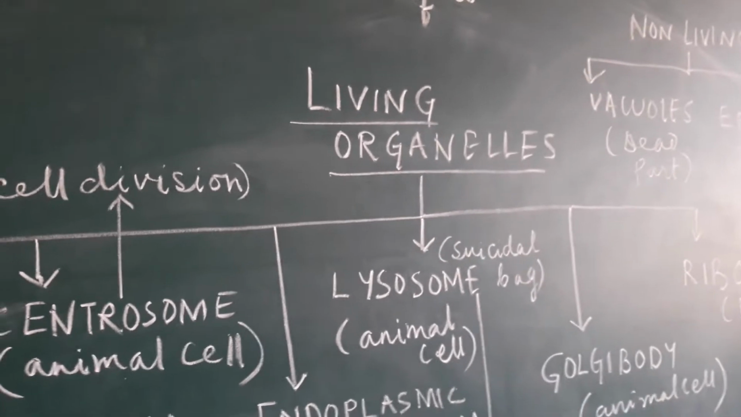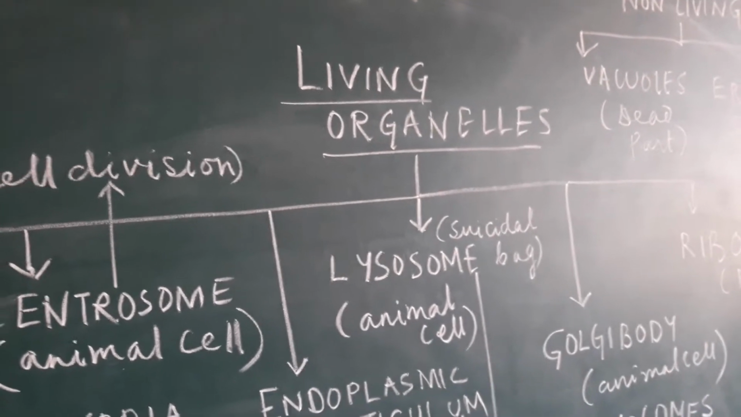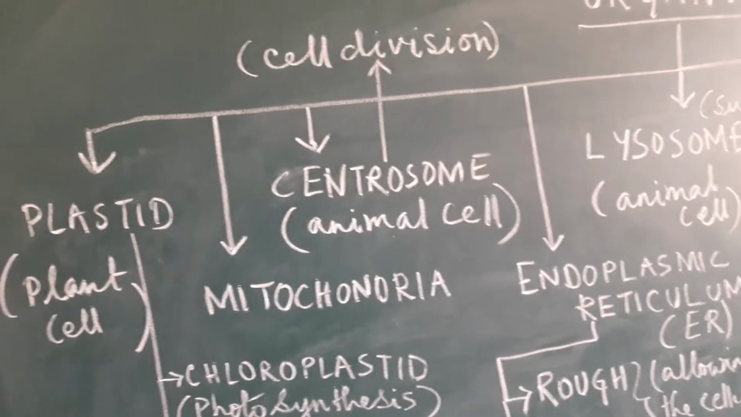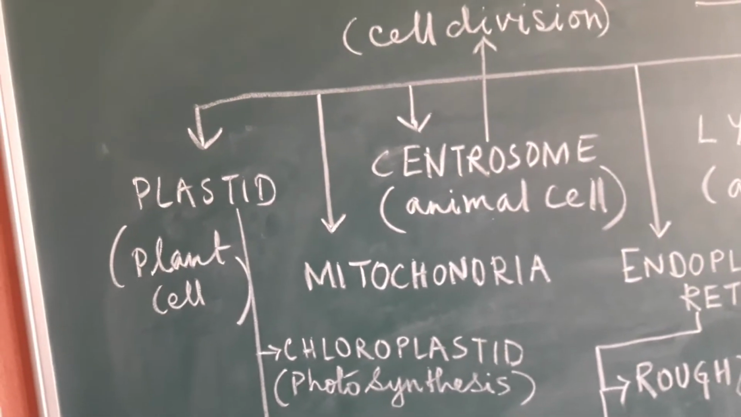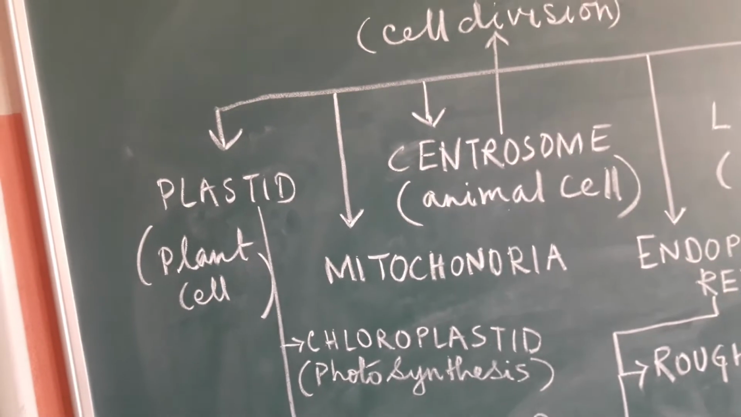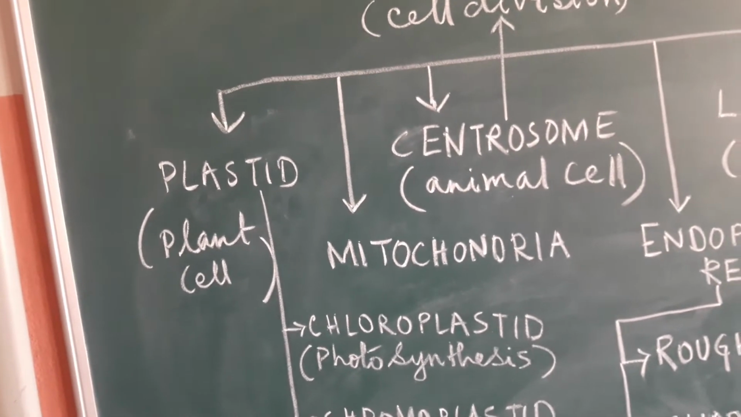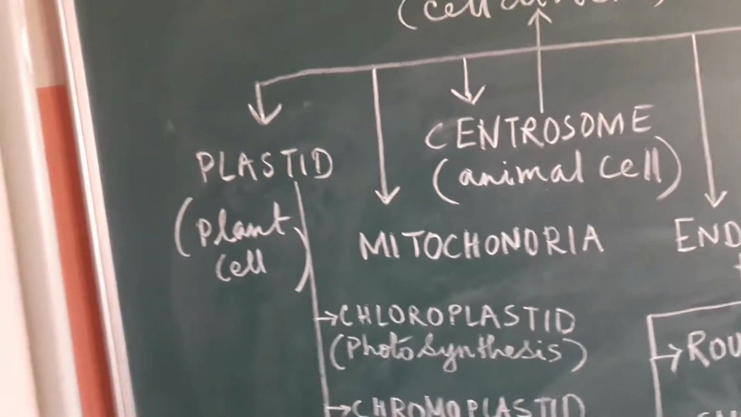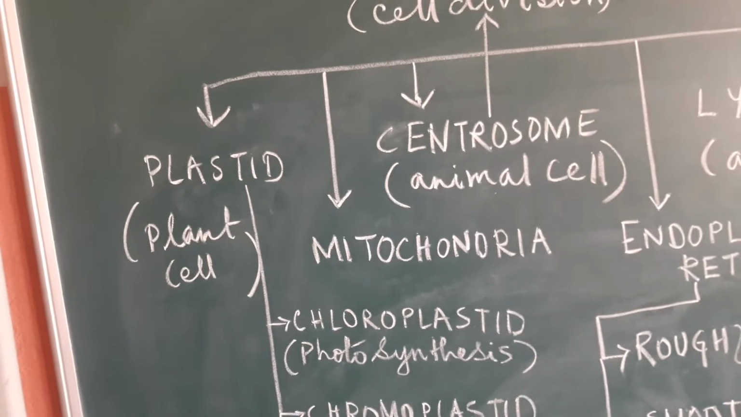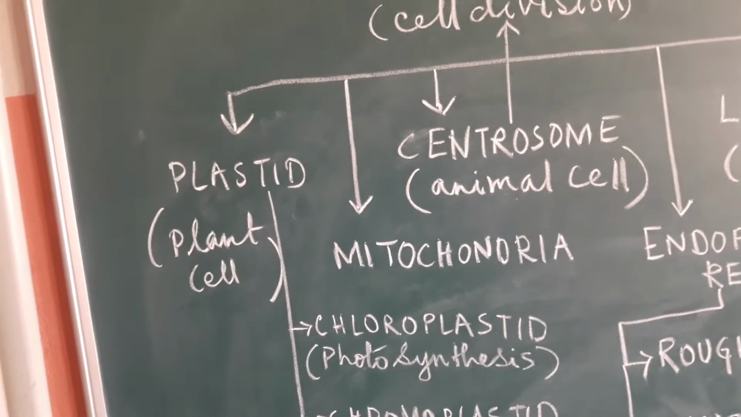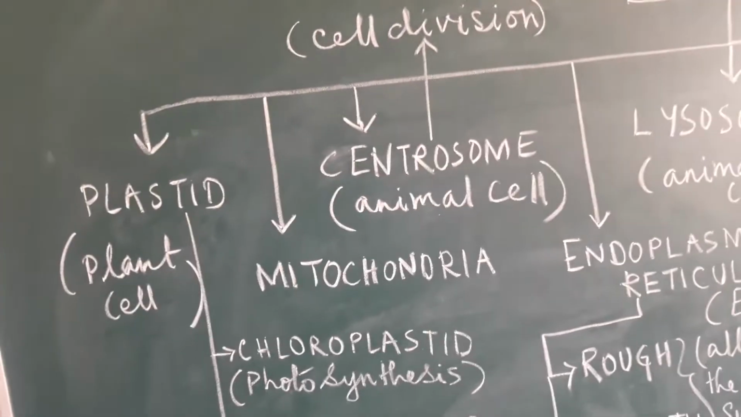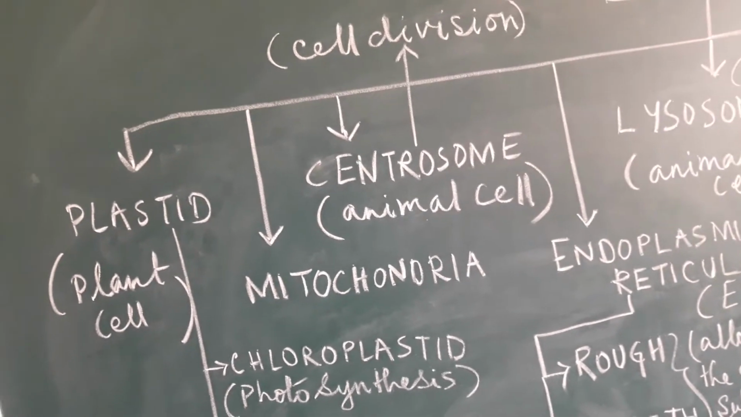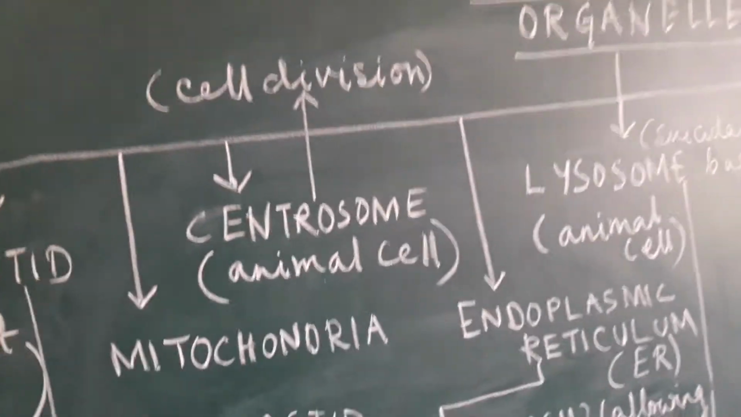The living organelles are divided into different categories, starting with plastid. Now this plastid is present only in the plant cell. You can see here I have written within the brackets, which shows that it is the organelle which is present only in the plant cell. Then when you come down to the next category of the living organelle, it is the mitochondria.